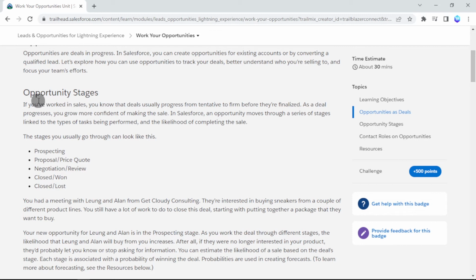Next one is opportunity stages. In Salesforce, an opportunity moves through a series of stages linked to the type of task being performed and the likelihood of completing the sale. The stages we usually go through can look like this: prospecting, proposal or price quote, negotiation or review, closed won, closed lost.